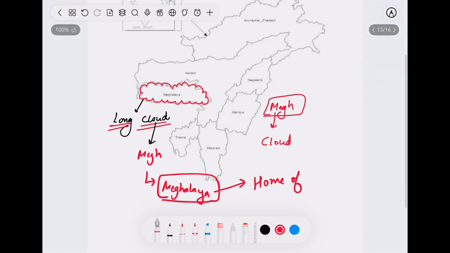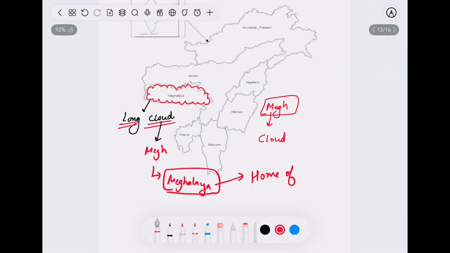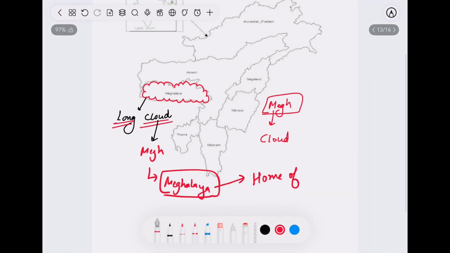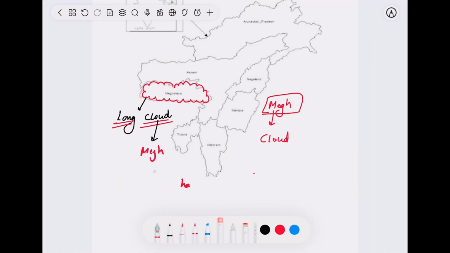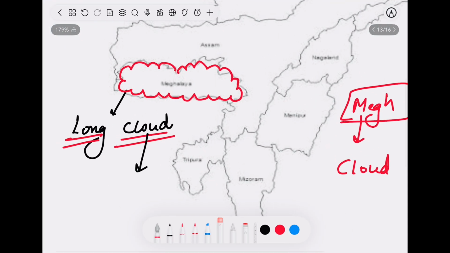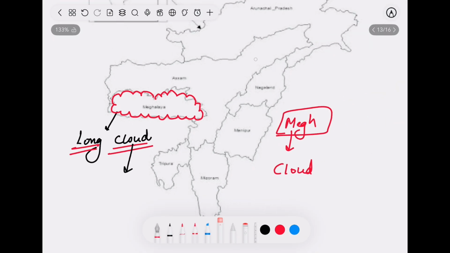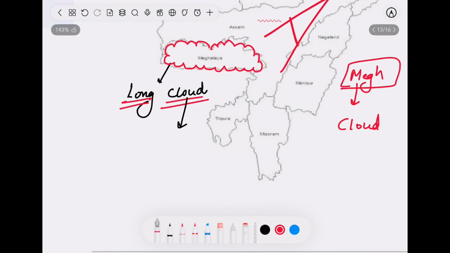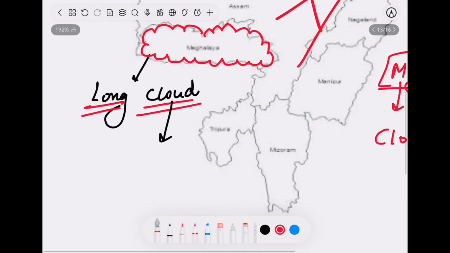And people who are well read also know that it is one of the states with the highest rainfall throughout the year, right? So it is very easy to remember. The state which is in the shape of a cloud is Meghalaya, and the state which is in the shape of A is Assam, right? So why have I written here "long cloud"? See, everything has a logic.